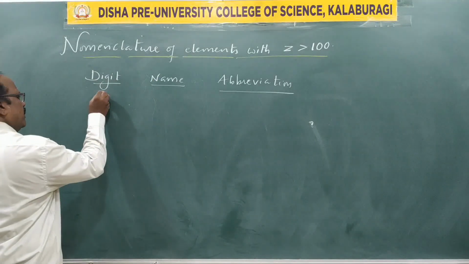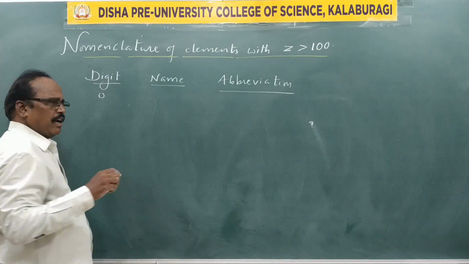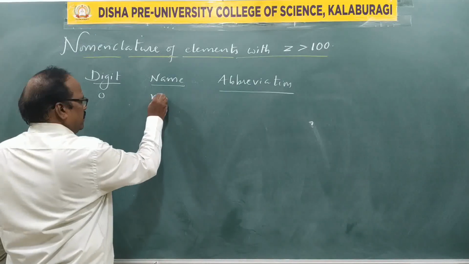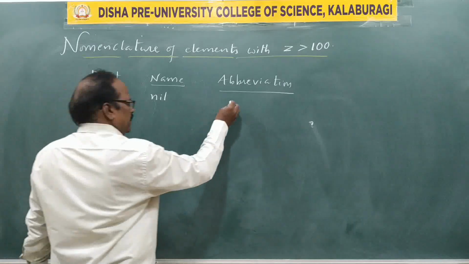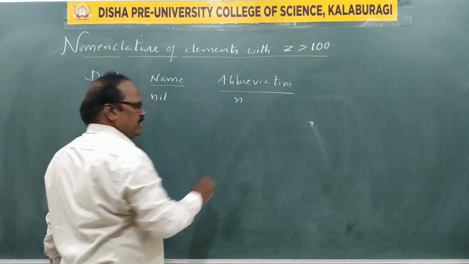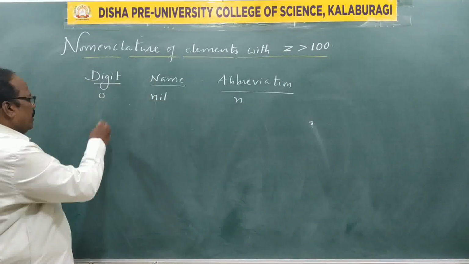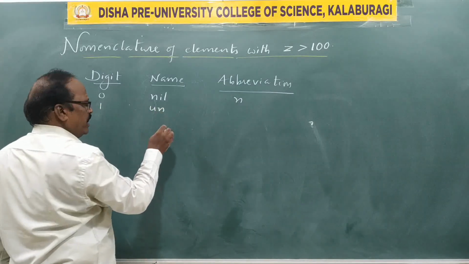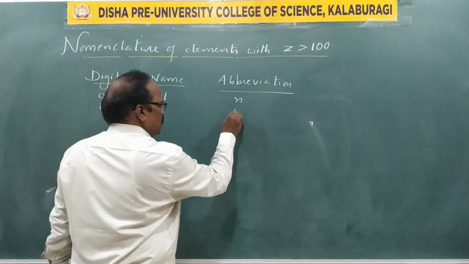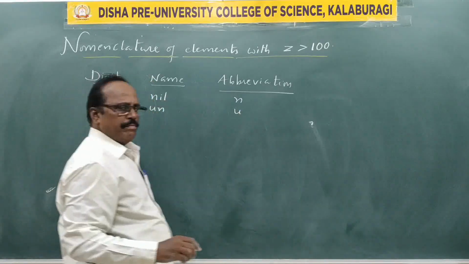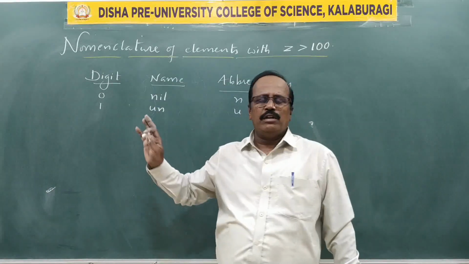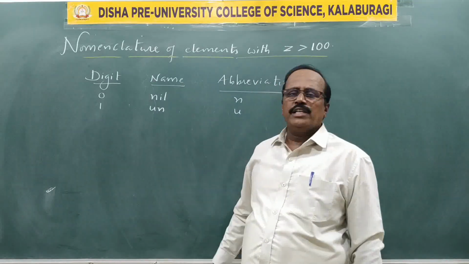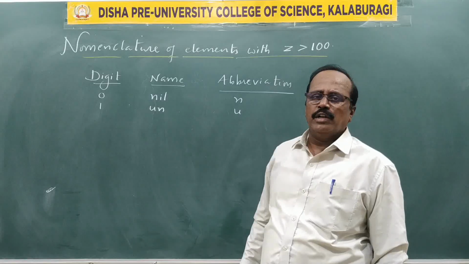If there is 0 in the atomic number, its name is called nil. Its symbol abbreviation is N. If there is 1, we call it un. Symbol is U. I repeat, in atomic number, whenever 0 is present, it is read as nil. If 1 is present, we read it as un.